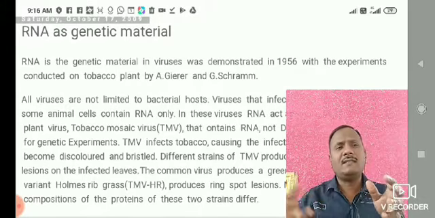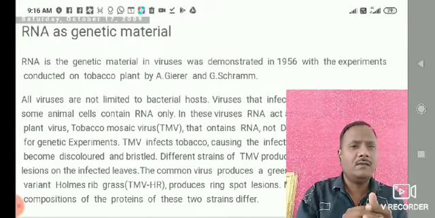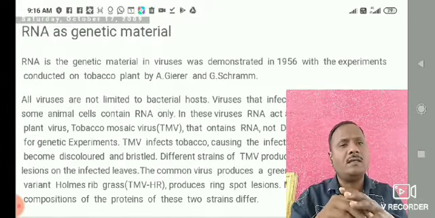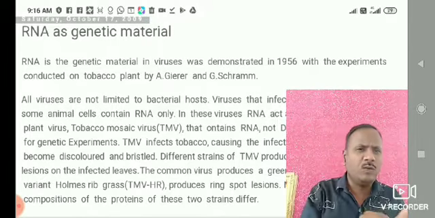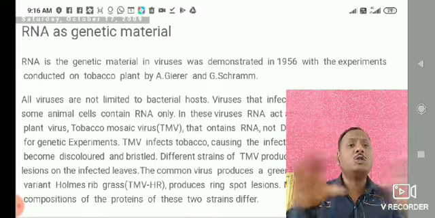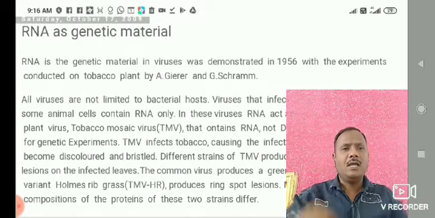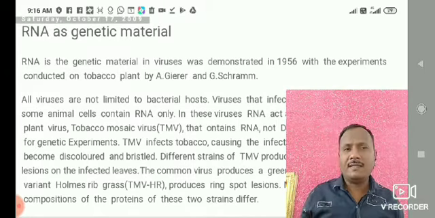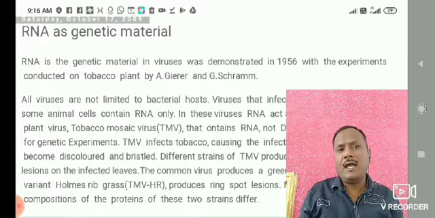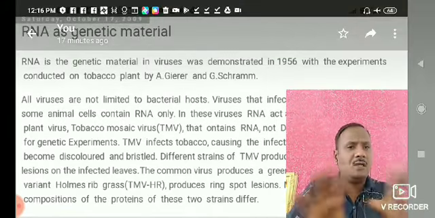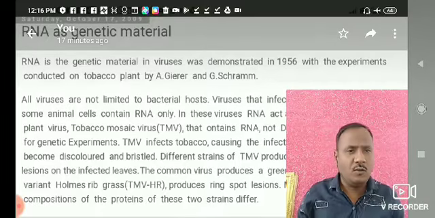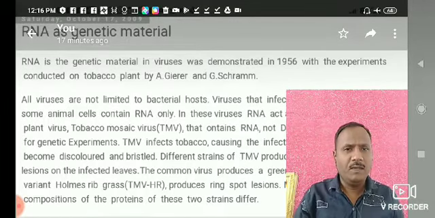When viruses live within bacteria, they are called bacteriophages or bacterial viruses. When viruses live in a human host, they are called human viruses. It means that each and every type of virus requires a specific host for living. Without the host, outside the host, they are not living.